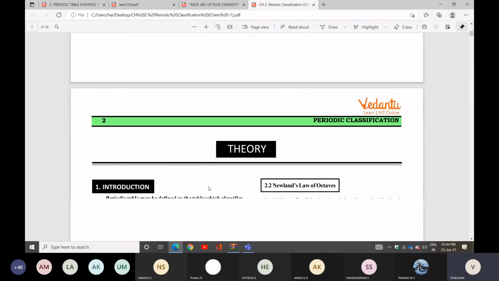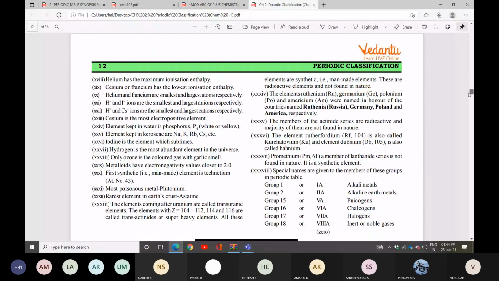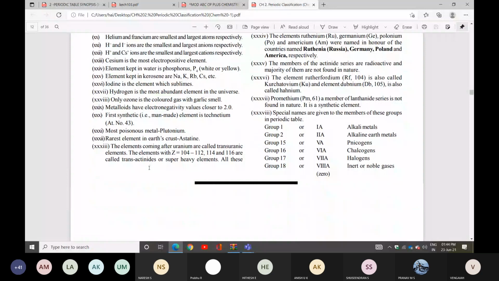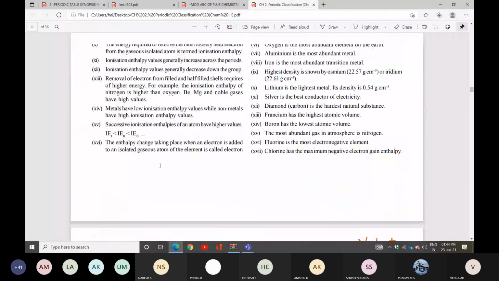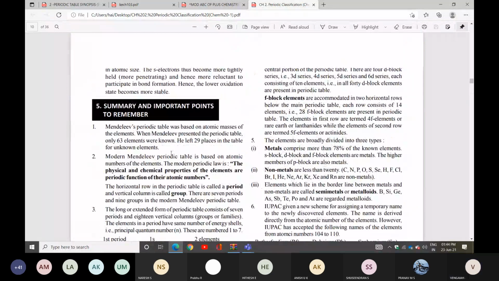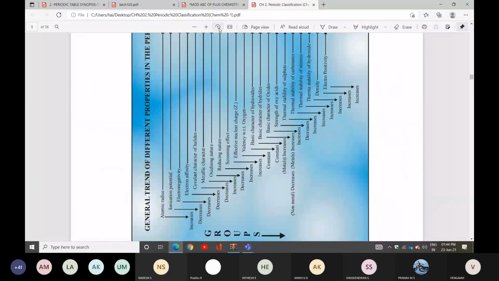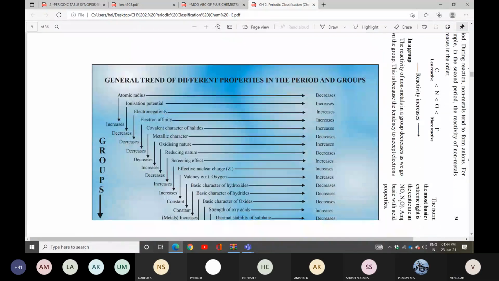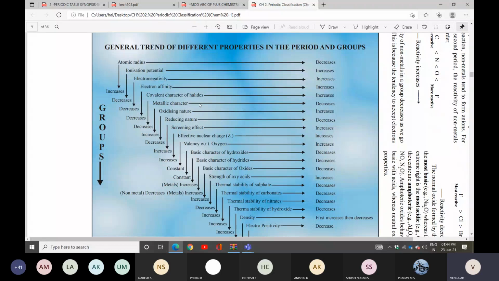Okay? So look here. It is given clearly. Just 1 minute. So look here, or you can take a screenshot also. General trends of different properties in the period and groups.